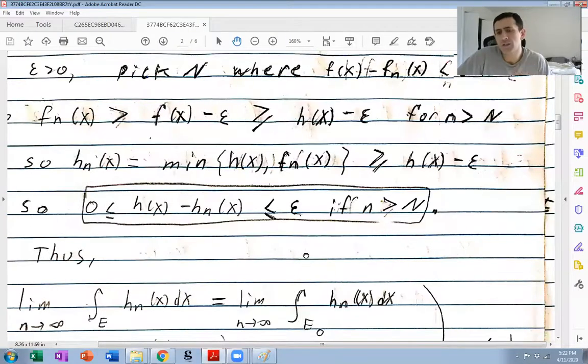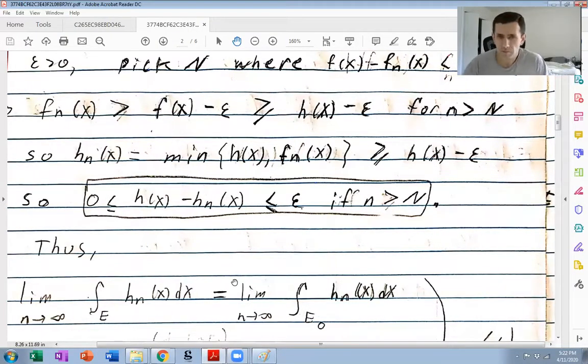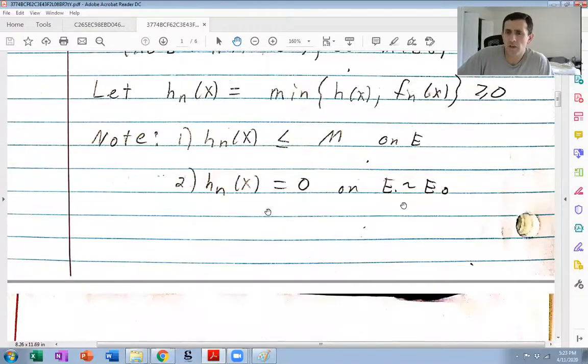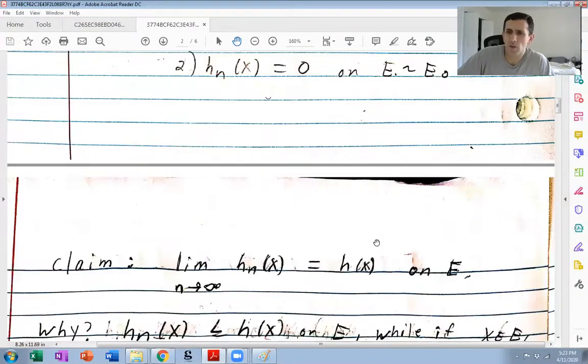Okay, but hn of x, again, by the way it's defined, is 0 on E take away E0, so we can excise that set. So each of these integrals is equal to each of these integrals over E0. Again, that's because hn of x is 0 on E take away E0.